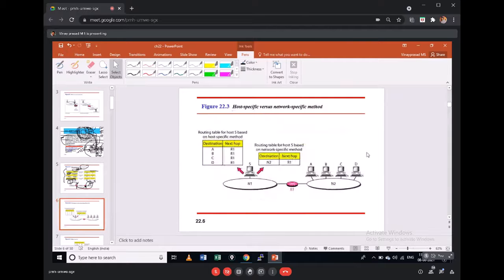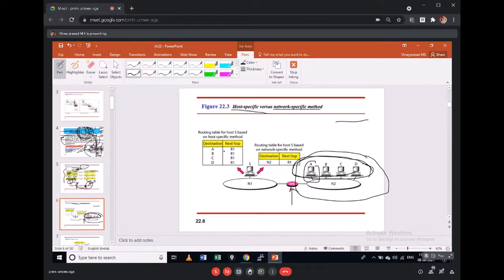The next change is, instead of having a routing table that is host specific, we replace that with network specific. What do I mean by that? Let us say this is your destination network, and consider how this routing table should be maintained by R1. Instead of maintaining an entry for every host like A, B, C, D with the route R1, I just replace the hosts with the network, because we know the starting address represents the whole network. Instead of an entry for each host, I have the route for the complete network. That is what we call network specific.